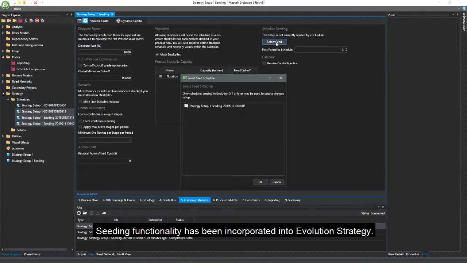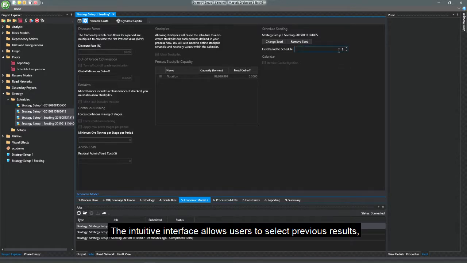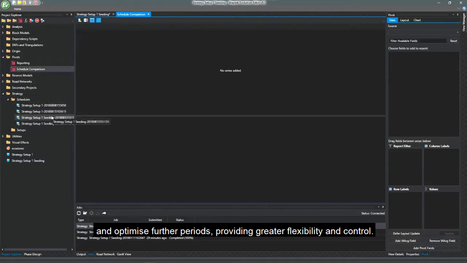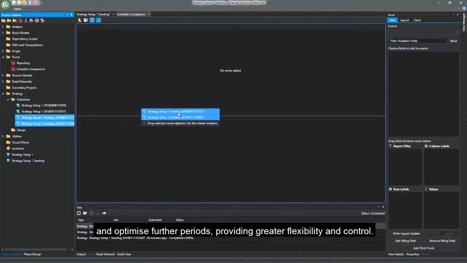Setting functionality has been incorporated into Evolution strategy. The intuitive interface allows users to select previous results, replicate the sequence of some periods, and optimise further periods, providing greater flexibility and control.